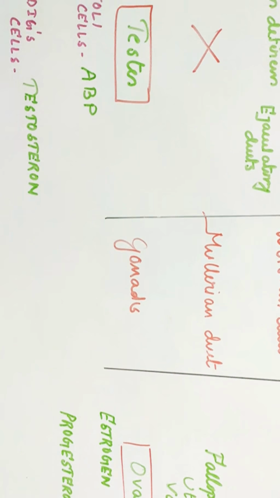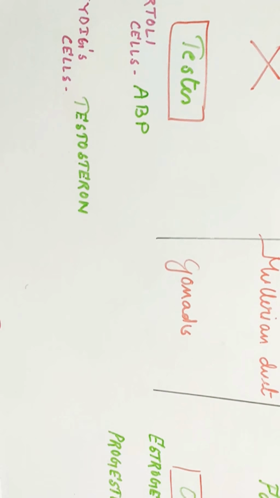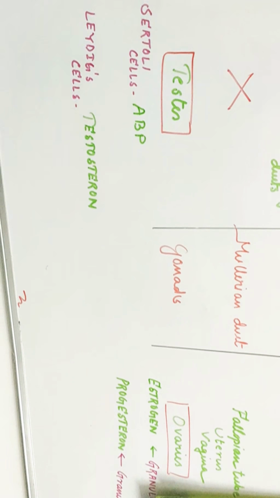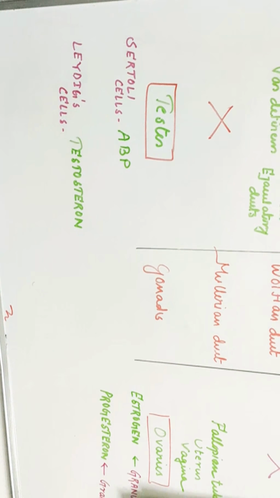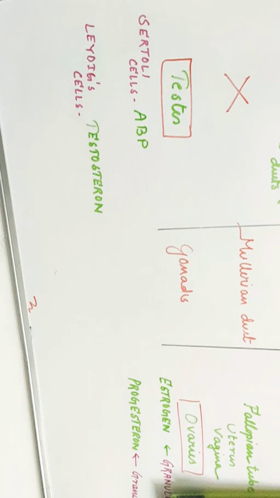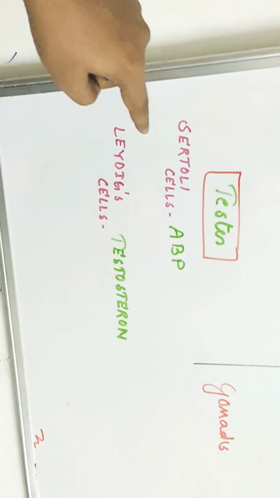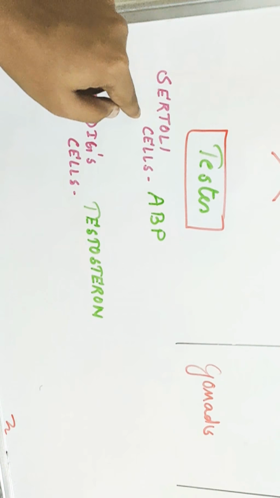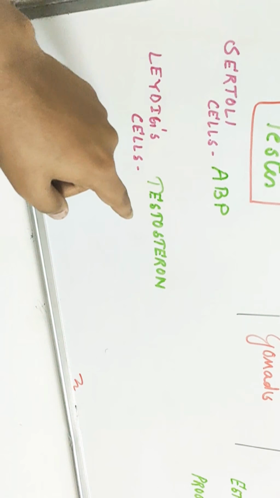These gonads, we call them the genital ridge. Actually, genital ridge is considered in insects, in the lower arthropods, but you can say it's the undifferentiated sex body. It turns into testes. The testes have two types of cells inside: Sertoli cells and Leydig cells. Sertoli cells produce ABP. So what is ABP?